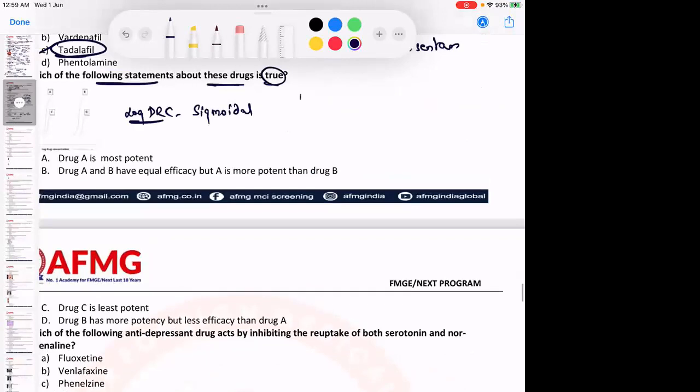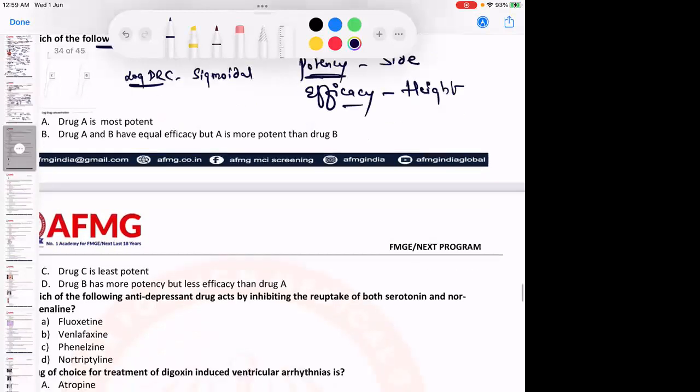Potency of a drug is determined by the side of the graph. The graph on the left side is more potent. The graph on the right side is less potent. So potency is determined by the side of the graph. Efficacy is determined by the height of the graph. Whereas the safety of a drug is determined by the slope of the graph.